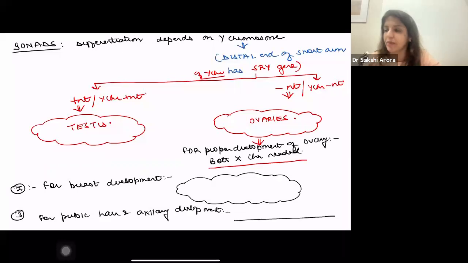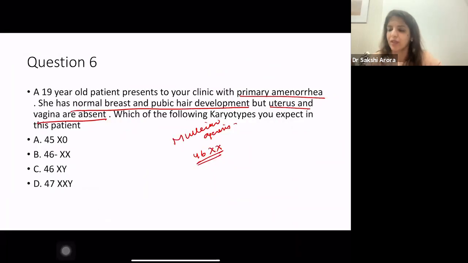So please remember that Y chromosome absent means ovaries will be present. But in that case, for proper development of ovaries, you need both X chromosomes. Presence of ovaries depends on absence of the Y chromosome. Clear? Now, for breast development, you need estrogen. And for pubic hair and axillary hair development, you need androgen. Right? Okay. With this background, look at the previous question again.